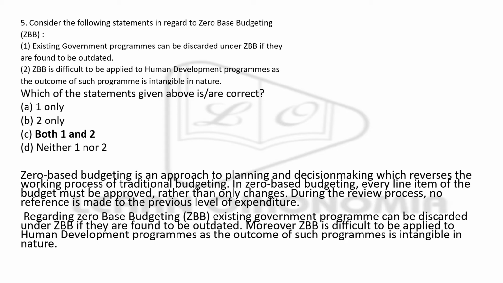The second sentence is: zero-based budgeting is difficult to apply to human development programs as the outcome of such programs is intangible. The right answer is C, option 1 and 2. That means that both the sentences are correct.